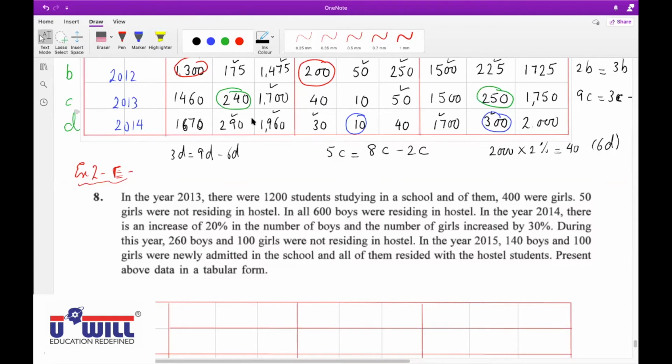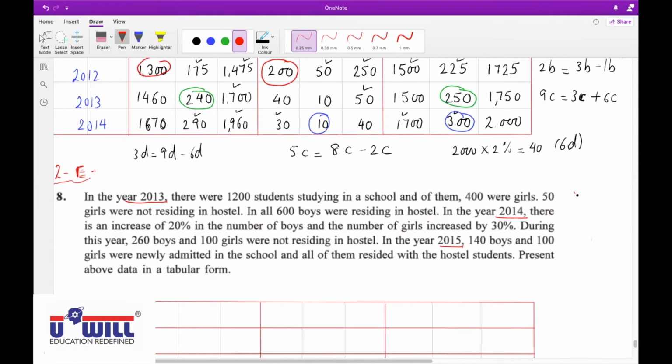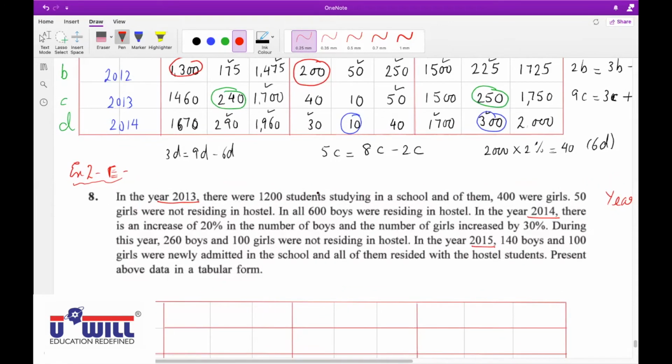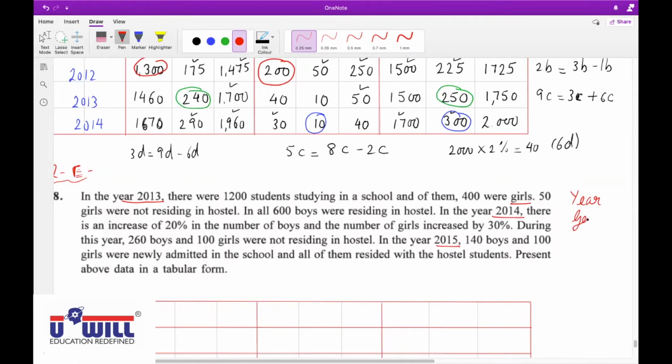Very good. So, Mansi, can you tell me what all attributes we came across? Very first, year: 2013, 2014, 2015. So very first attribute is year, that we will write in rows. After year, students. Students is a broad category. In that, what is the attribute? Girls, so boys and girls. Gender is the next attribute.